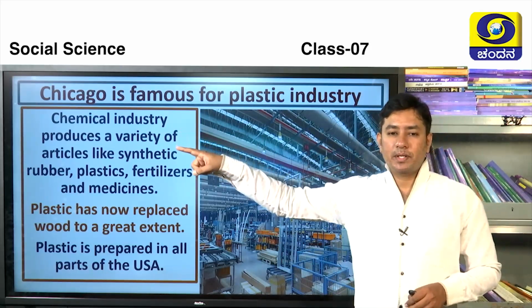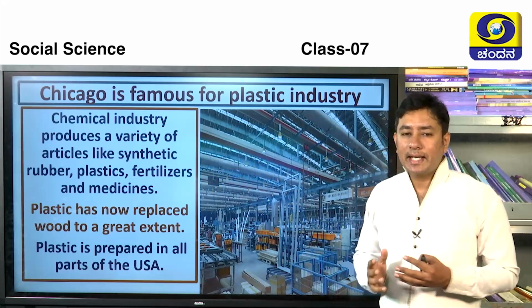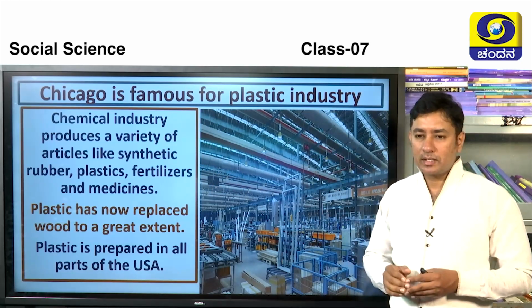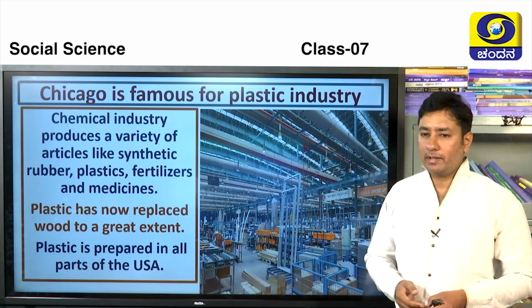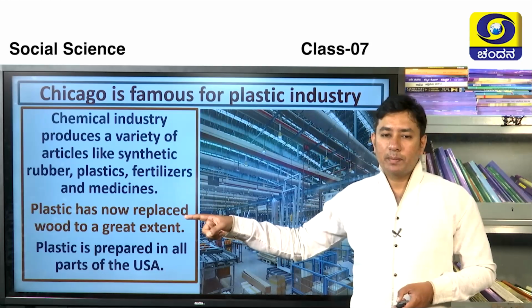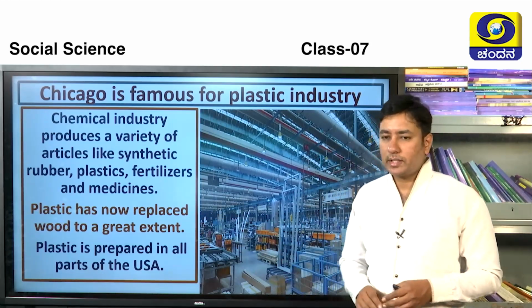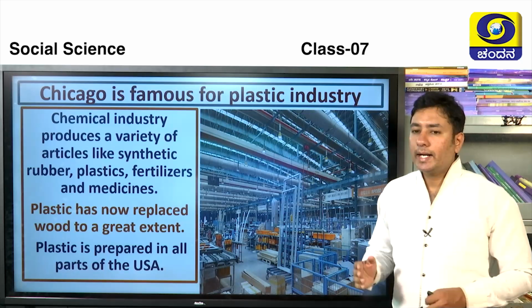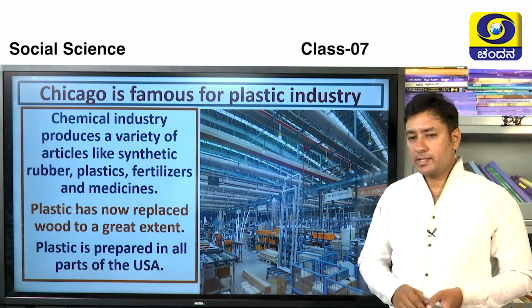The chemical industry produces varieties of articles like synthetic rubber, plastic, fertilizers and medicines. All these are very important for human beings. We cannot just bypass it. Plastic has now replaced wood to a great extent. In this continent, more and more wood is used rather than plastic today. And in the USA, most of the plastic is produced.